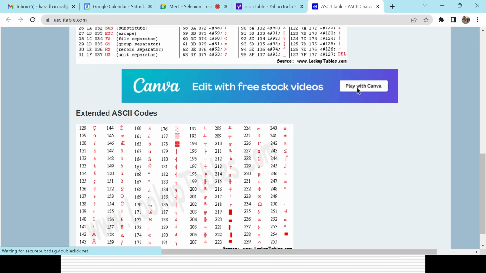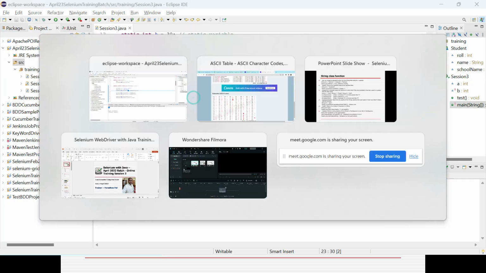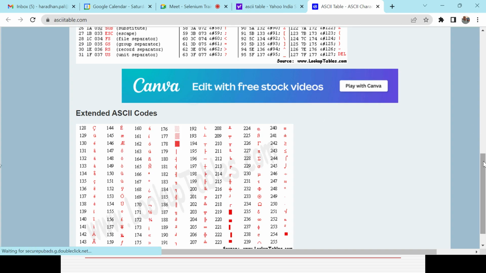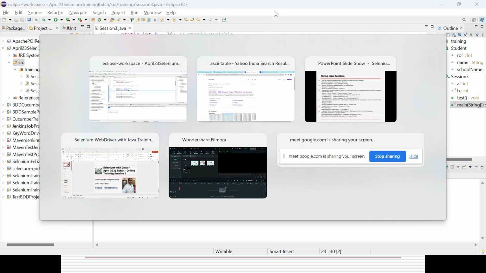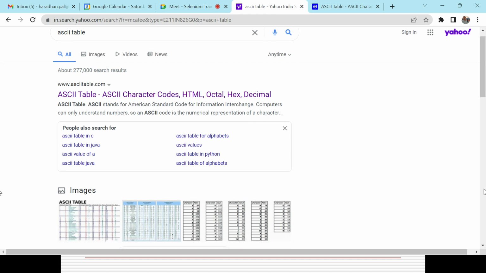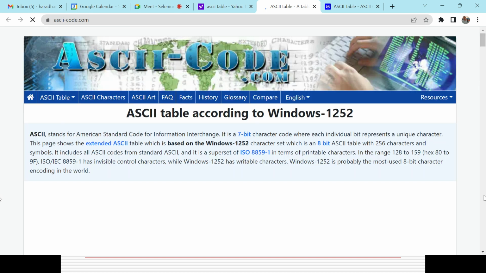Yeah. So what are we dealing with here? s2 is lowercase w. I think there are a couple of sites also available that you can use here. Yeah, that is the best one. So that is the way you can find the difference here.